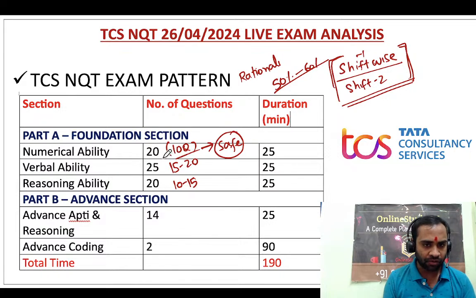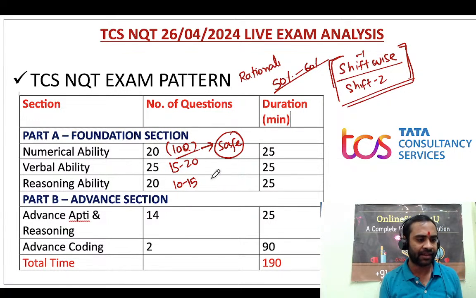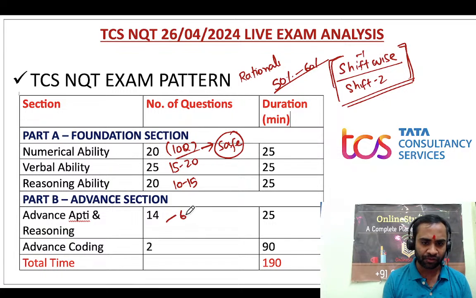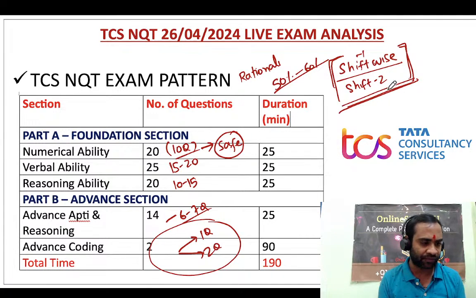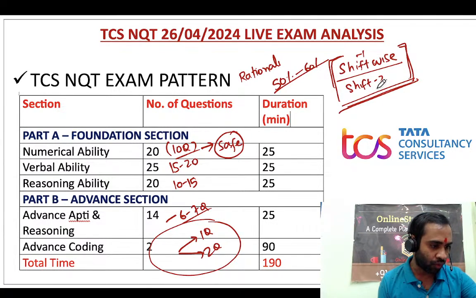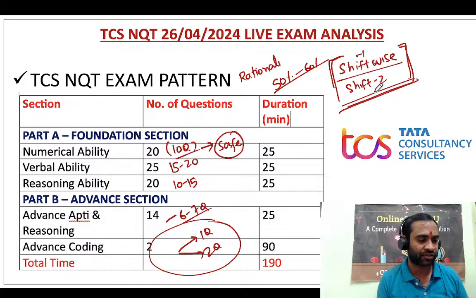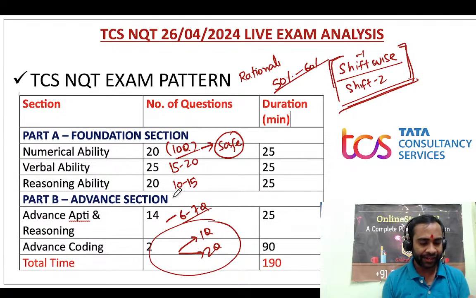Safe score. So out of 20, if you have done 10, then you are in safe score, right? Okay. And then advanced aptitude 6 to 7 questions, and advanced coding. Again, advanced coding is for digital and prime. So that's all. So shift wise it will not be there. So only coding questions solved and aptitude questions not solved. So see, it is very clear.